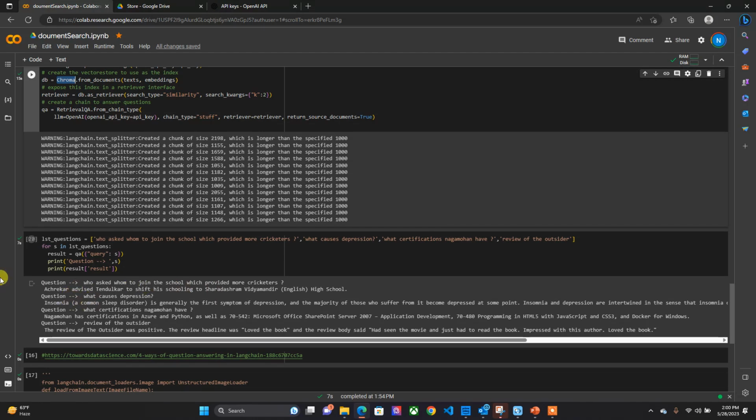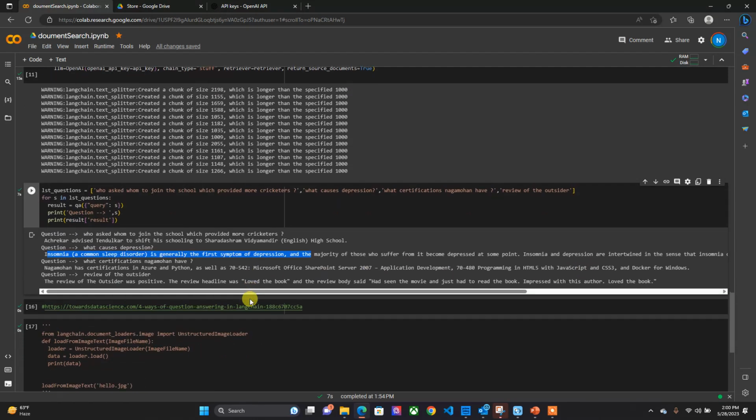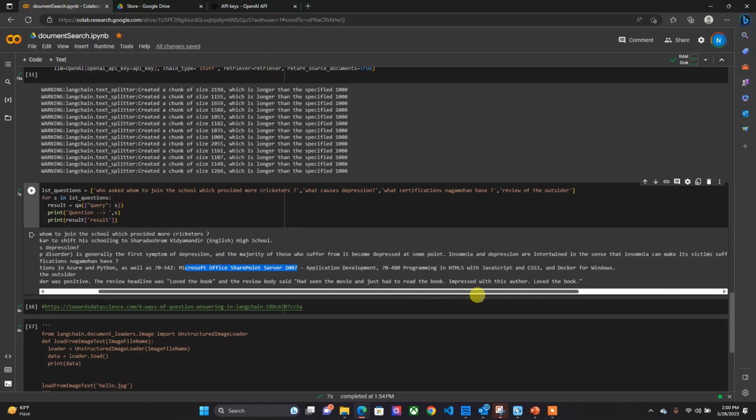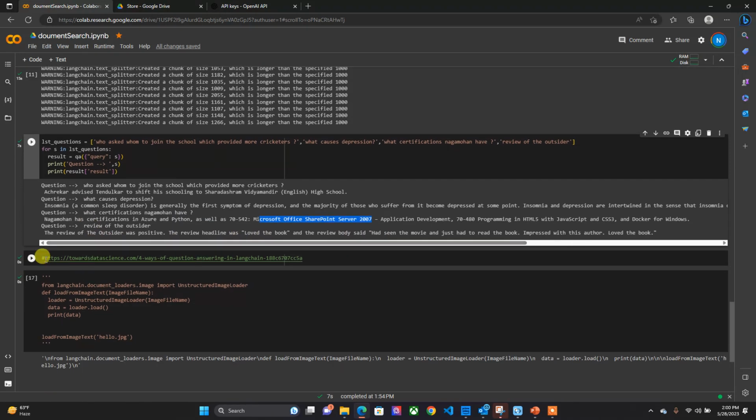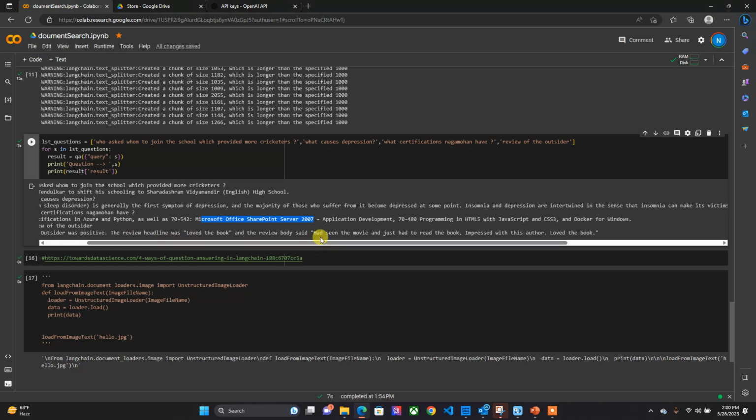The second question, what causes depression? The answer was insomnia or sleep deprivation. We have a document where it discusses insomnia and depression, so we got the answer. And the third one, what certifications does Nagamohan have? It travels through my resume and it got all the certifications I have, which is also a valid answer. And then the final question, I asked for the review about a book, which is The Outsider. So it mentioned what the review of the book is. It's a positive review. It gave the headline, and then more about this book.